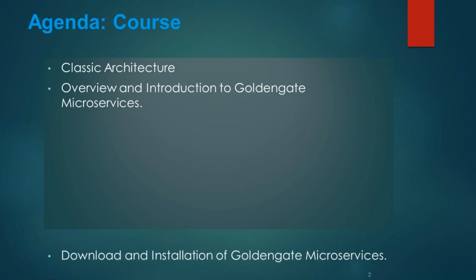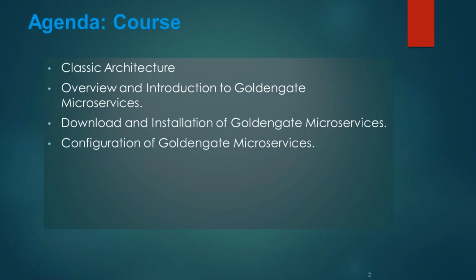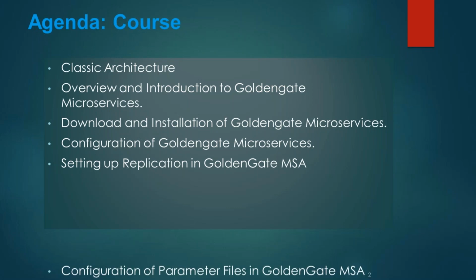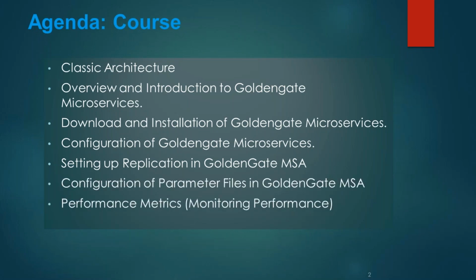Just a brief overview regarding the agenda of the course. What is classic architecture? How is Golden Gate microservices different from it? What is the overview and introduction to Golden Gate microservices? Download and installation of Golden Gate microservices. Configuration of Golden Gate microservices. What are the different components involved and how are they different between classic and microservices? Then we are going to discuss different directory structures in Golden Gate microservices and how they differ from the classic architecture. This is why I always say that Golden Gate microservices is an extension of classic.